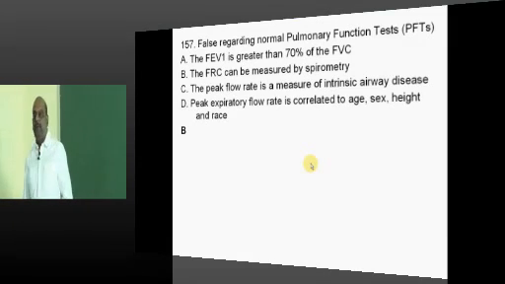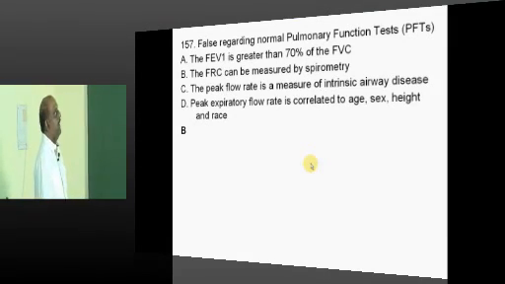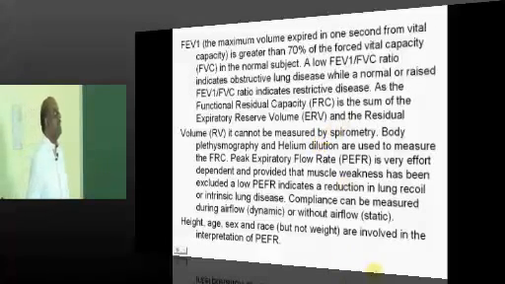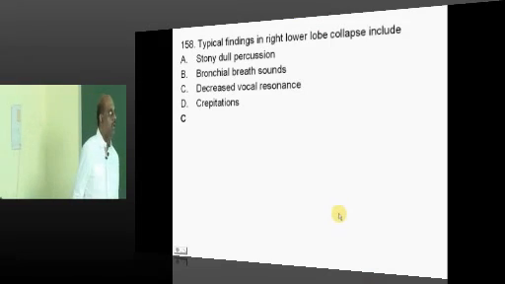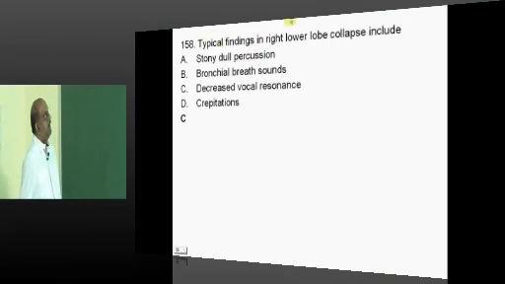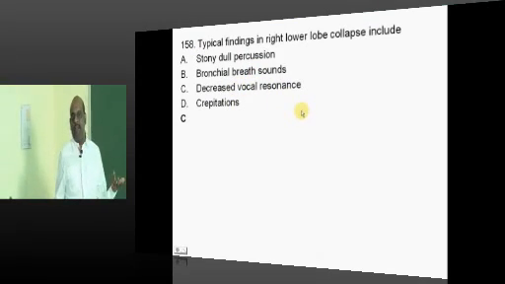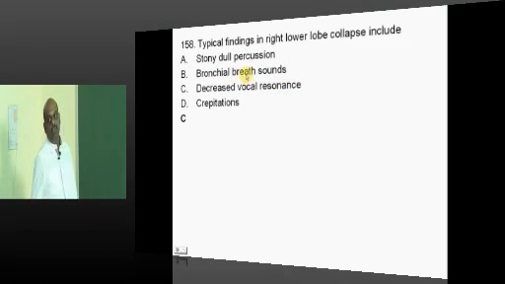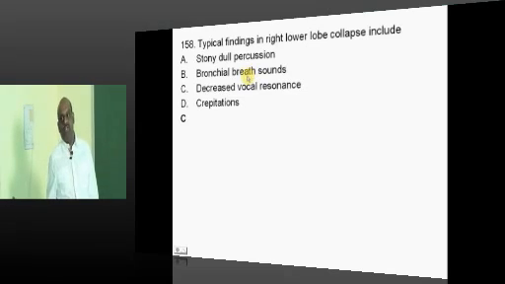Now with regard to the pulmonary function test, you can't measure residual volume and FRC by spirometry because that is basically exhaled volume. Right lower lobe collapse, whenever it is there, if you auscultate, you don't find any vocal resonance. Bronchial breath sounds are a feature of pneumonia, consolidation.